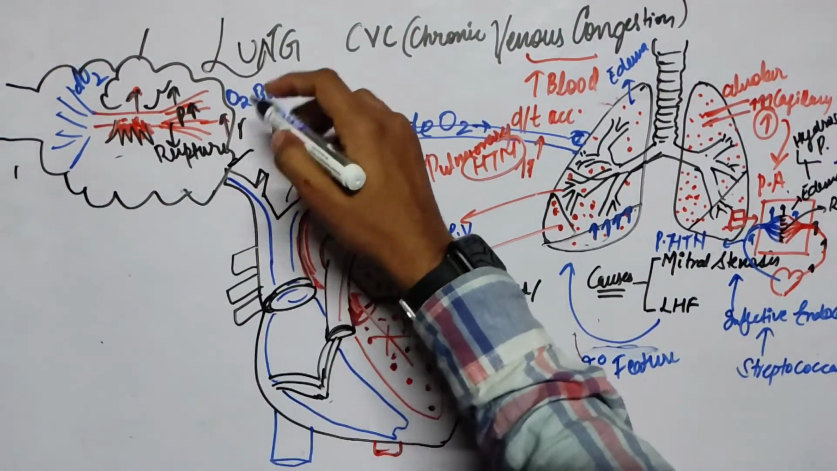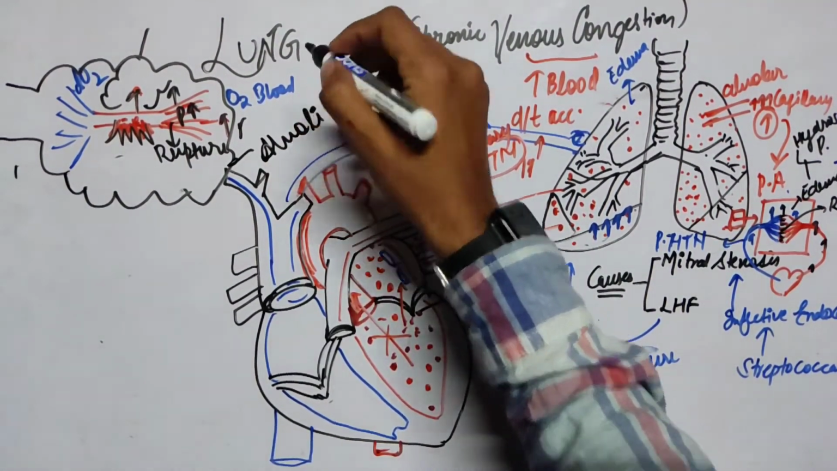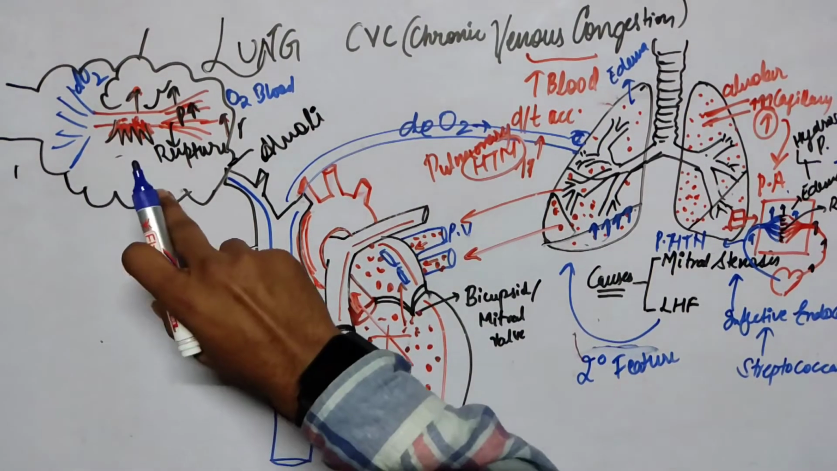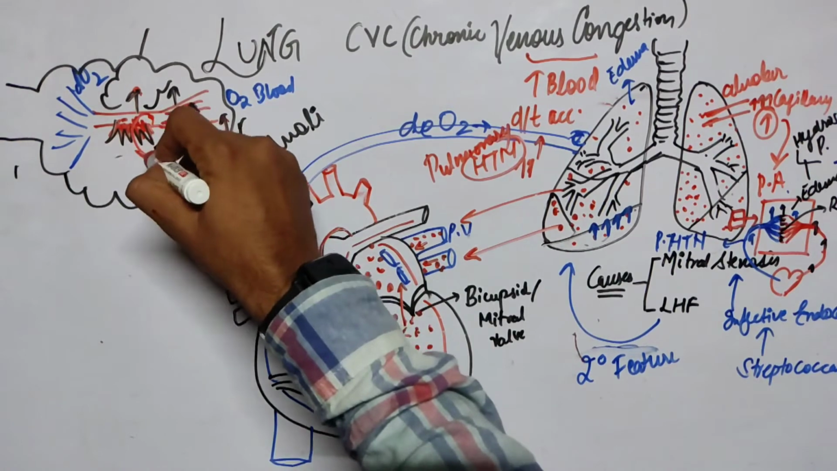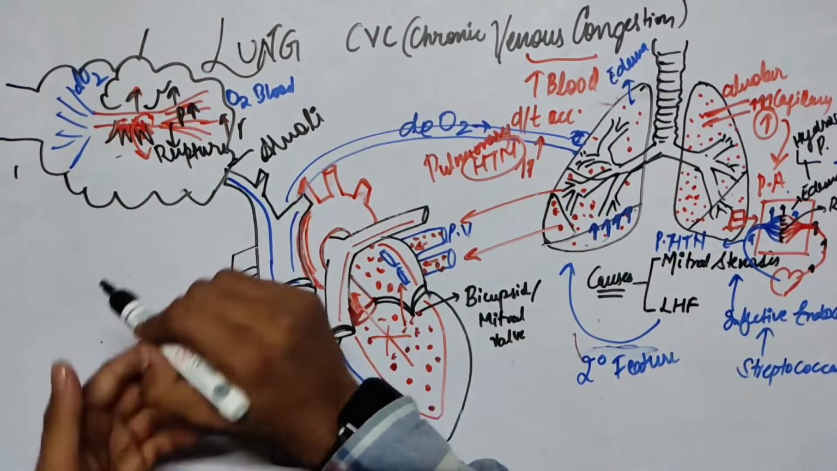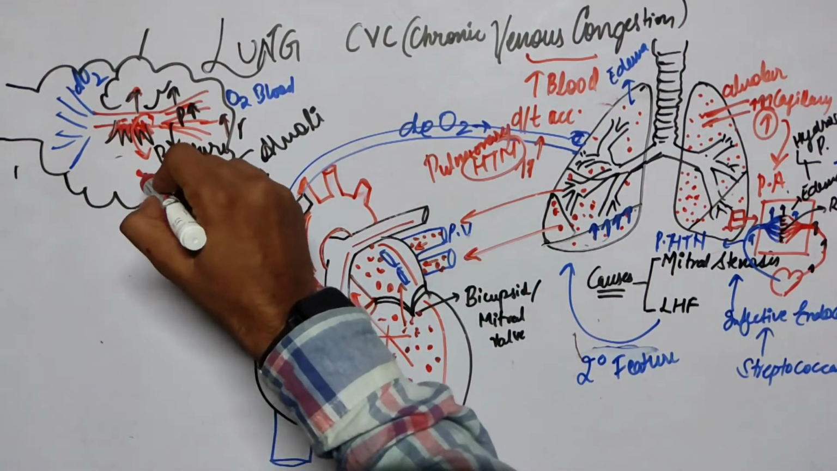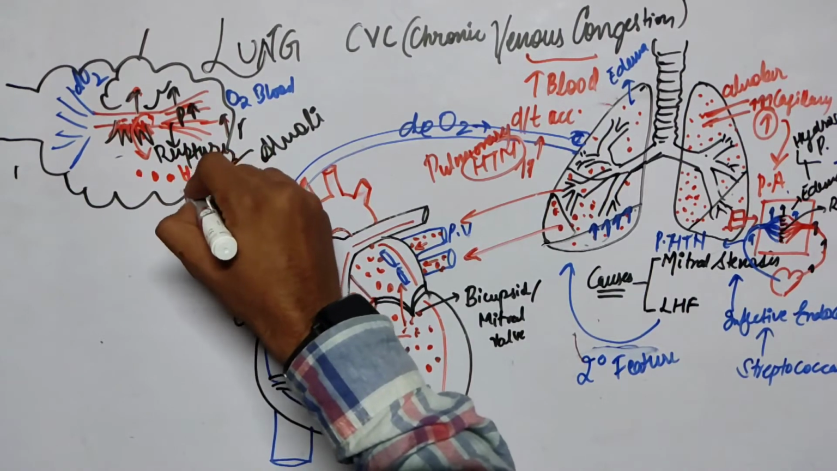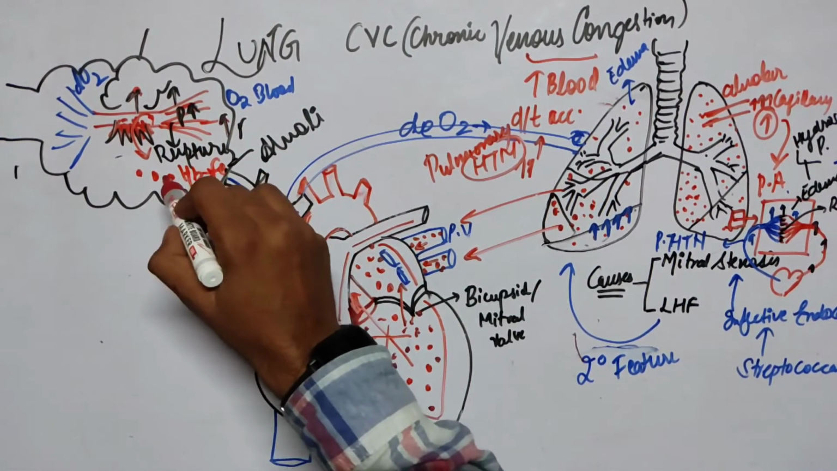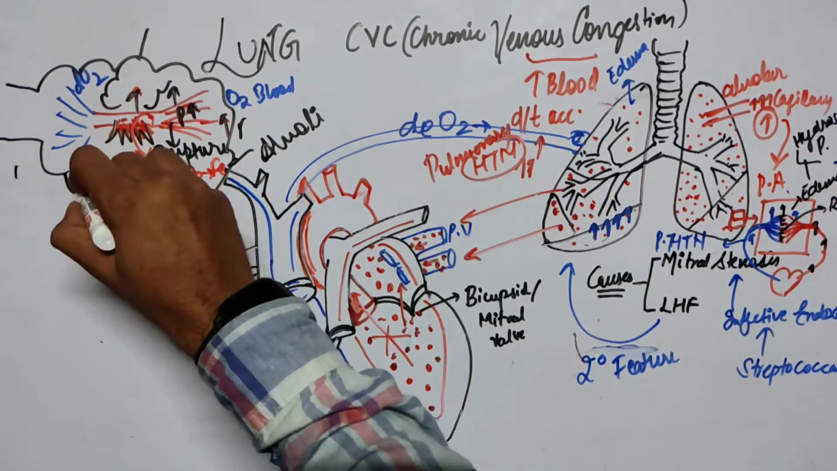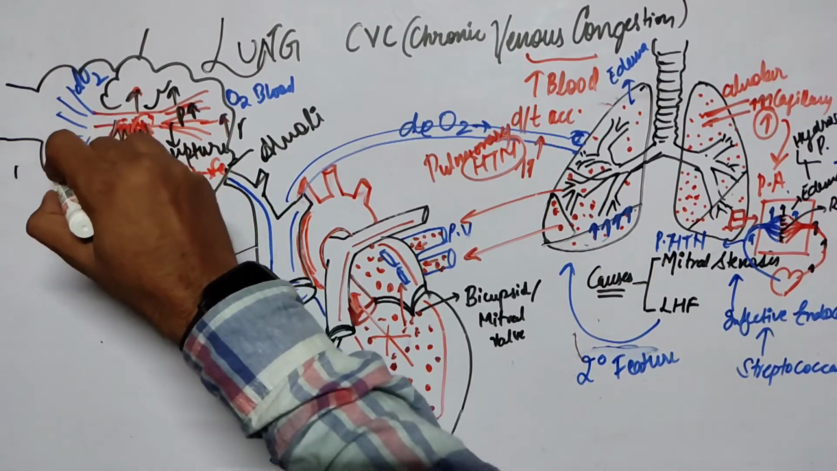So this is the alveoli. See, if there is a rupture in the capillary wall, then what is going to happen? The blood will come out inside the alveoli. And blood is carrying the hemoglobin, right? Hemoglobin is having the iron. So this iron and this hemoglobin will get deposited inside the alveolar wall.